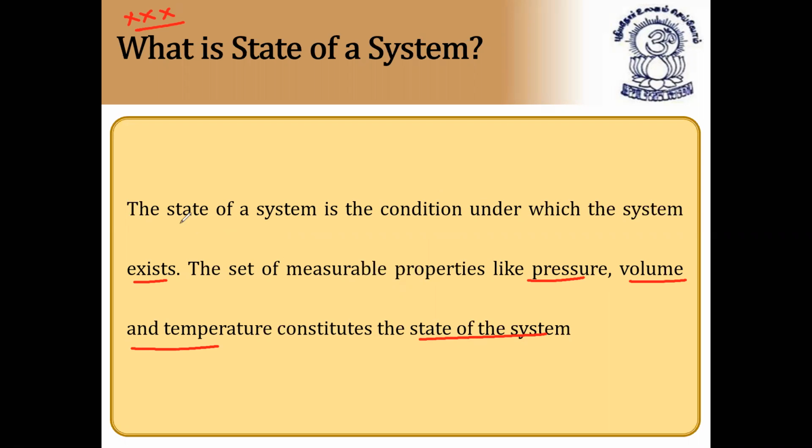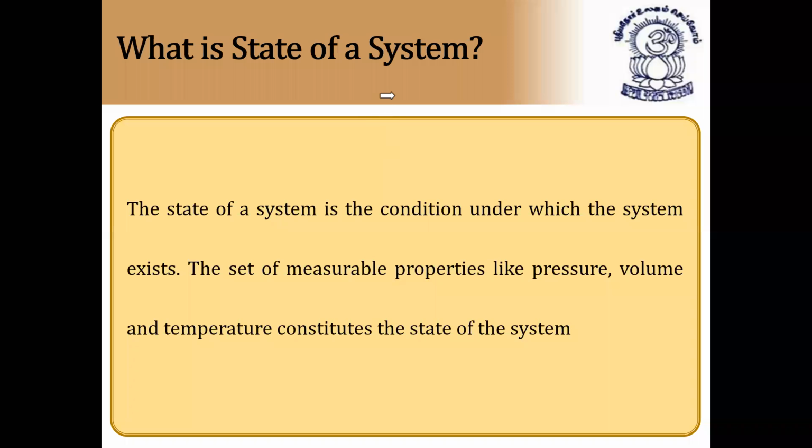So the state of a system is the condition under which the system exists, how it exists, whether it is solid or liquid or gas. The set of measurable properties for that system, like pressure, volume, and temperature, constitutes the state of the system. I hope it is clear. So we'll say the system is at 100 degrees C, the pressure is at 1 atmosphere, and we can state the volume of the system too. That is called the state of the system.